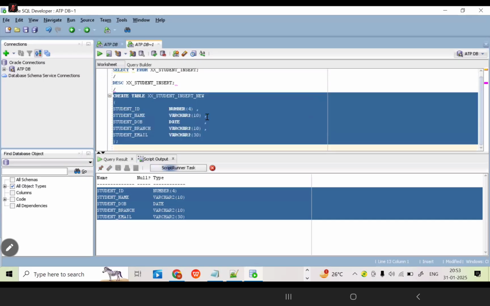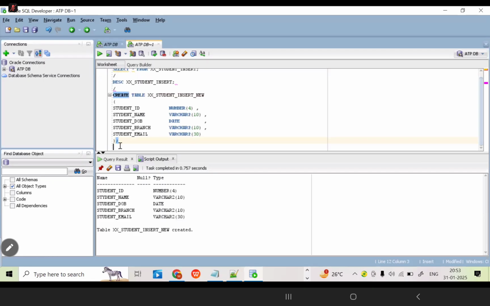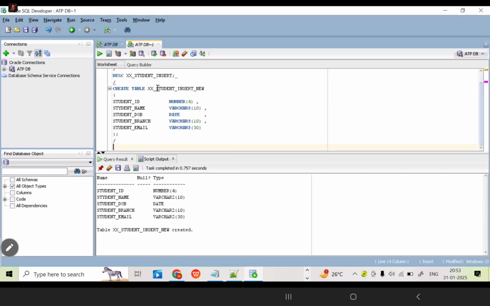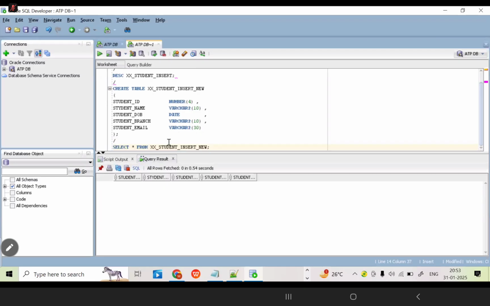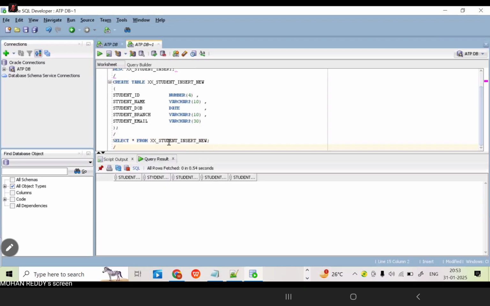Now I am going to create the table. Okay, table is created. Is there any data? Is this table having any data as of now? No. There is no data for this table, correct? Yes. If you have any doubt, just run this query. There is no data. How can we insert the existing table data into a new table? Both the table structures are the same or not as of now? Yes.